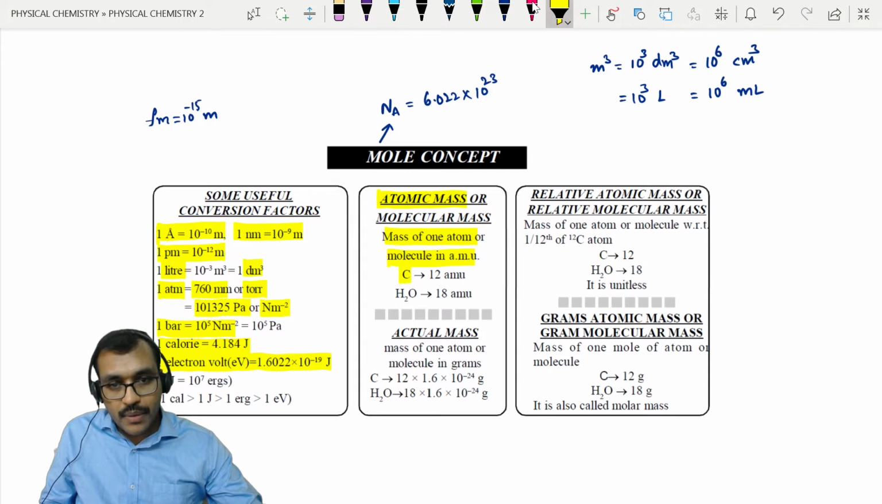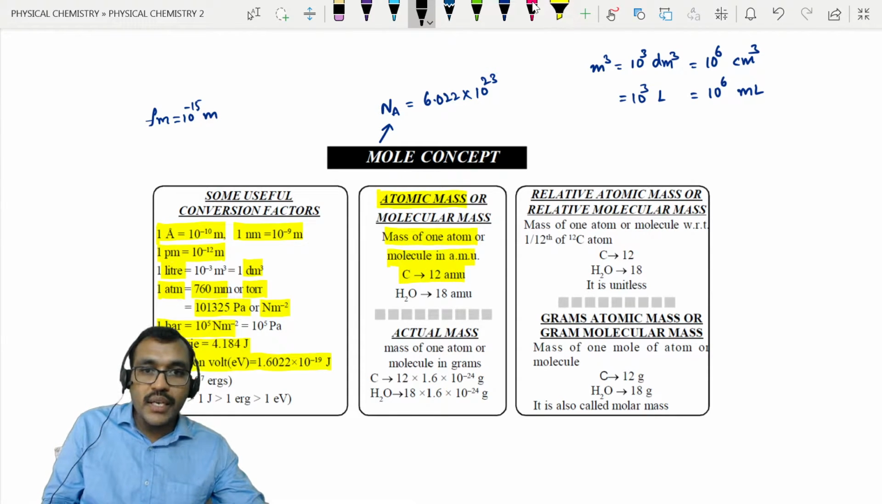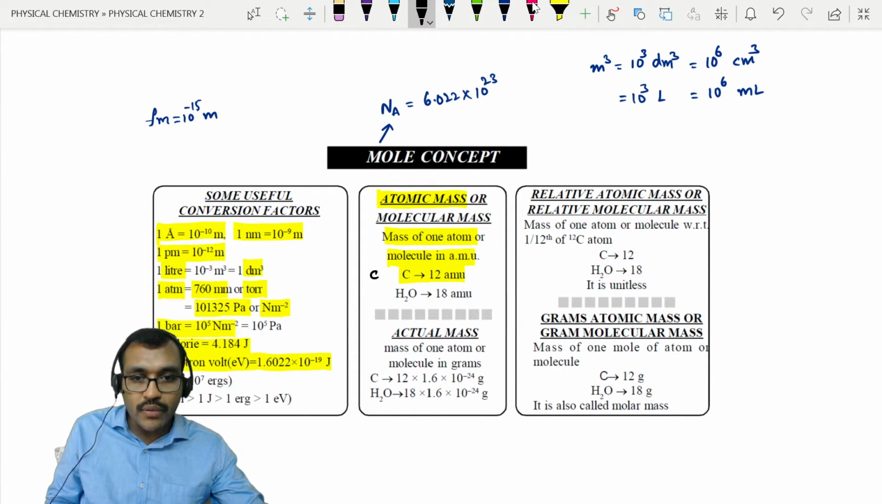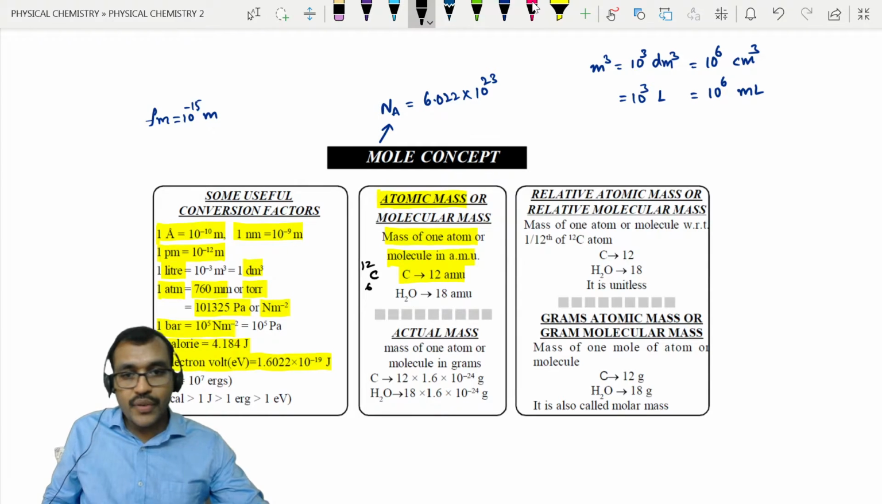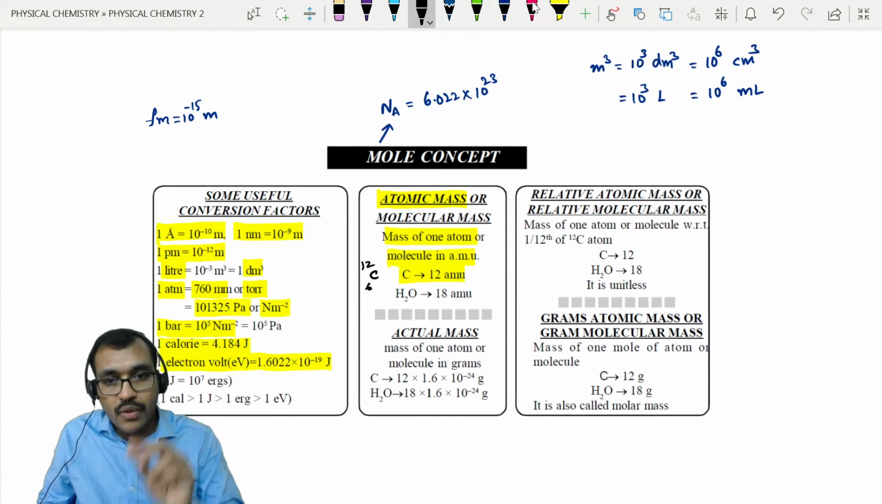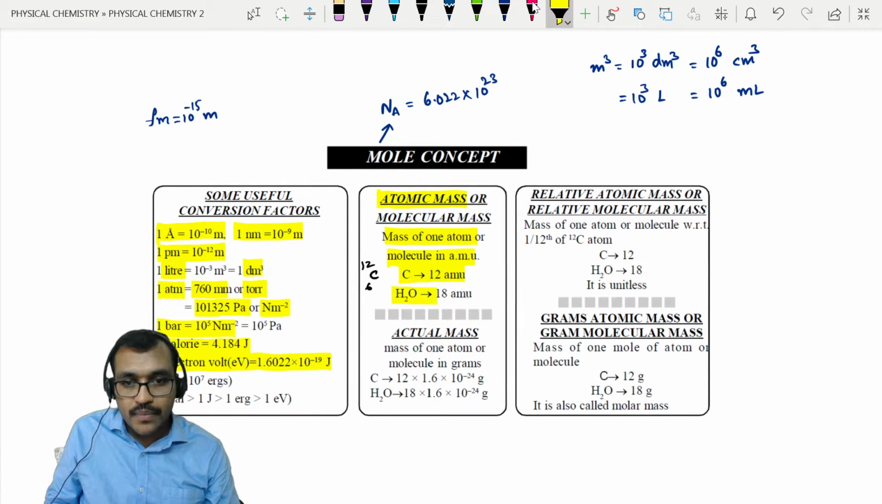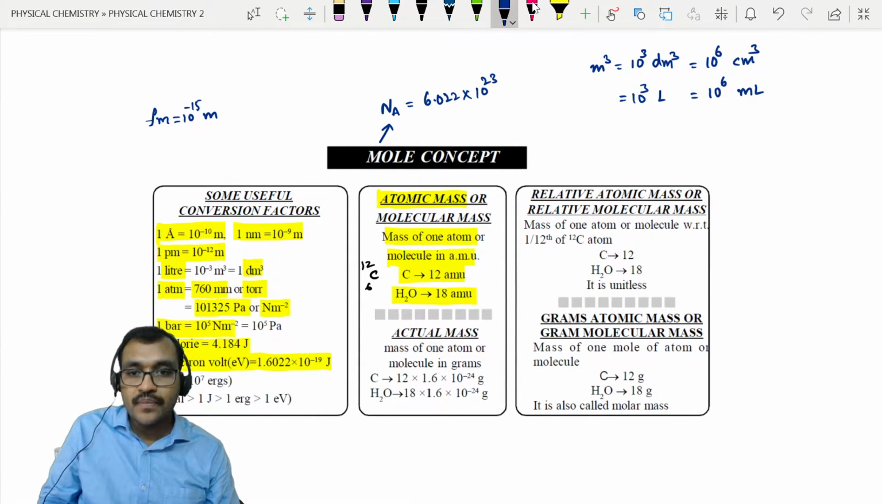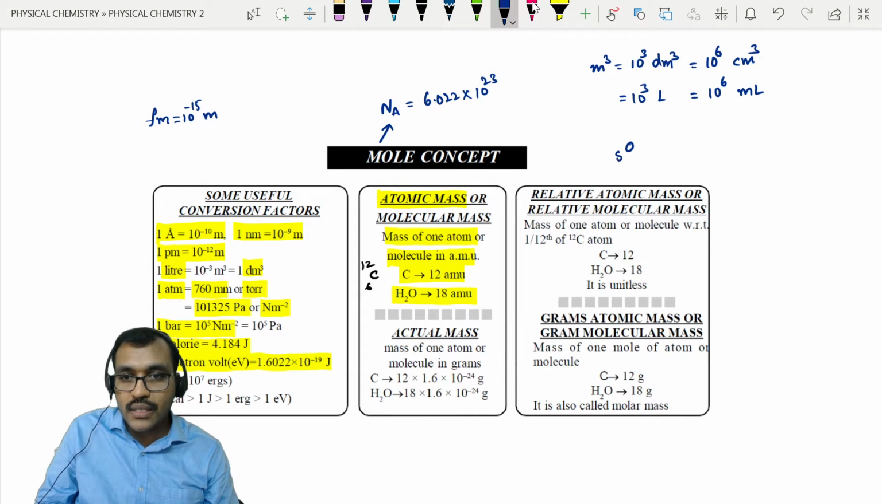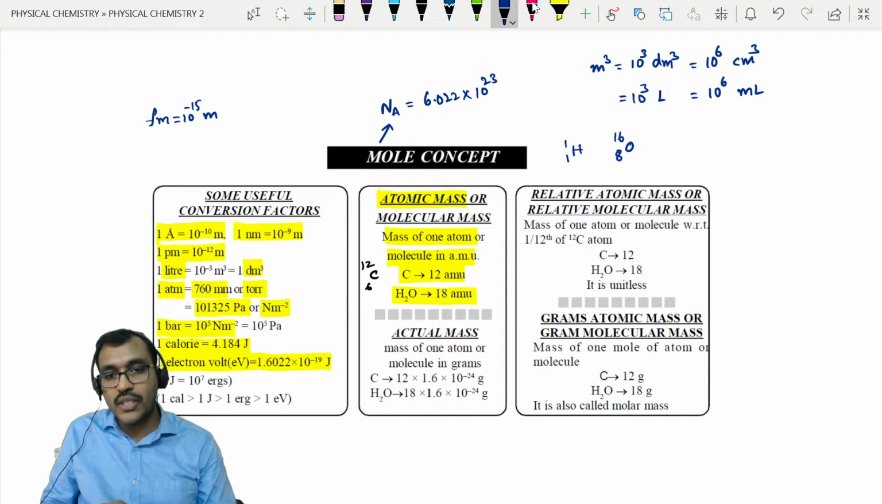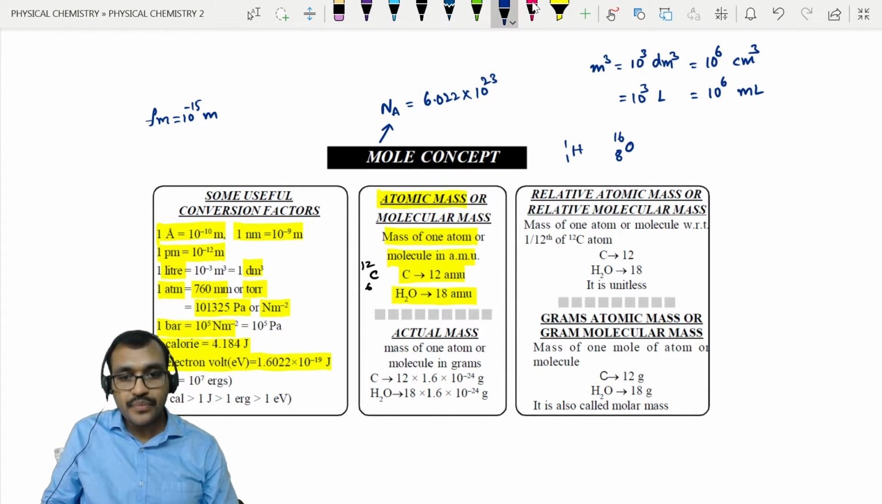If you take carbon, generally we write it as C-12 (6C12), right? So one atom of carbon will be 12 AMU. Similarly, if you take an H2O molecule, it is 18 AMU. Reason: oxygen is 8O16, hydrogen is 1, so there are 2 hydrogens. So it is 2 plus 16, totally 18 AMU.